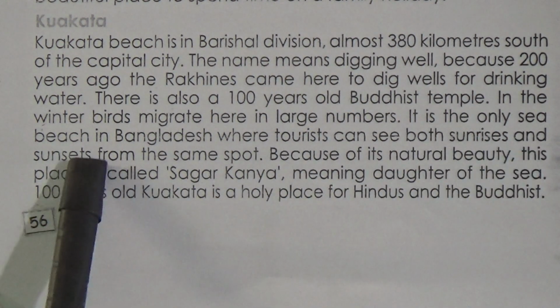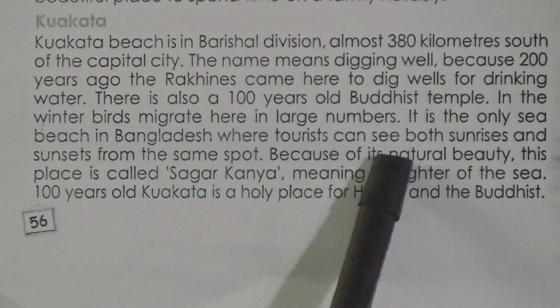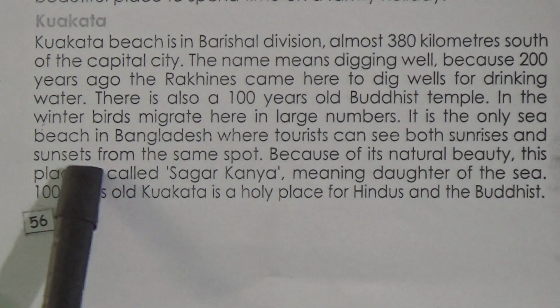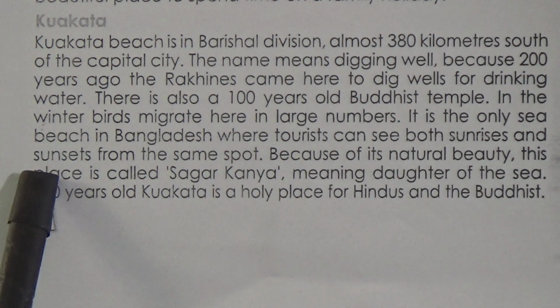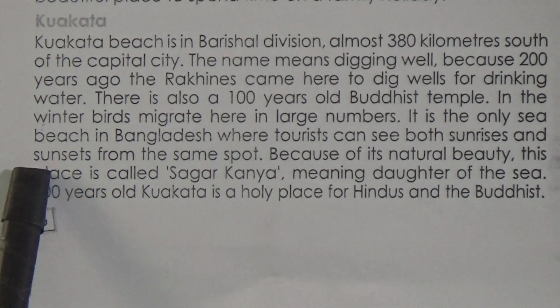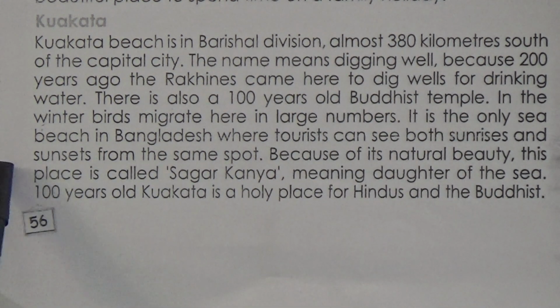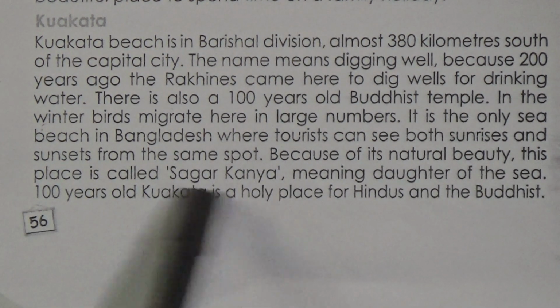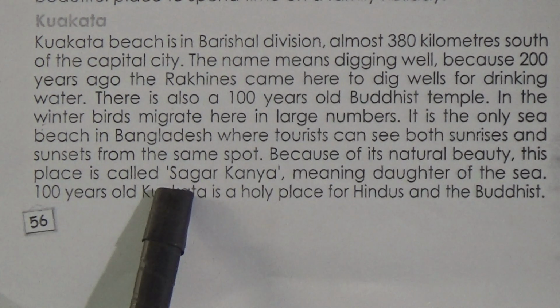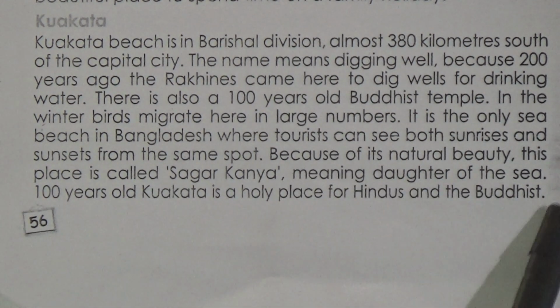It is the only sea beach in Bangladesh where tourists can see both sunrises and sunsets from the same spot. So if you want to see sunrise and sunset in the same place at different times, you will get this in Kuakata. Because of its natural beauty, this place is called Sagar Konya, or in Bengali Sagar Konna, and the meaning is daughter of the sea.